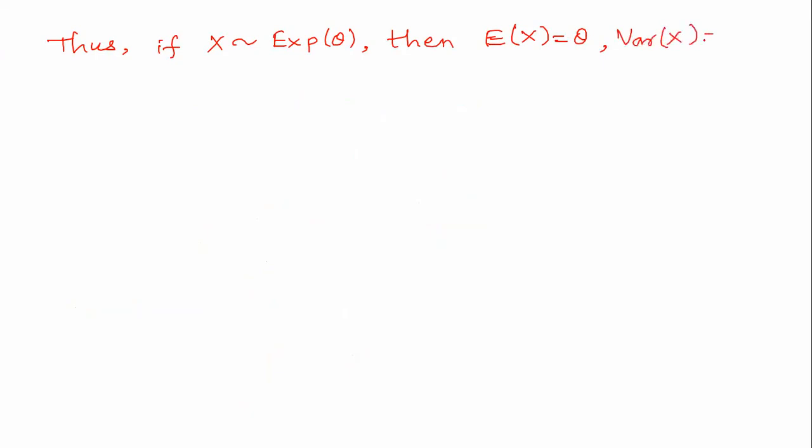Thus, if x follows exponential distribution with parameter theta, then the mean of the random variable is theta and the variance of the random variable is equal to theta square.